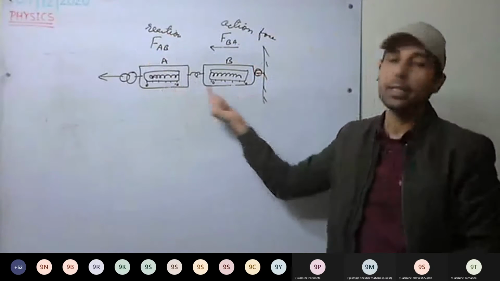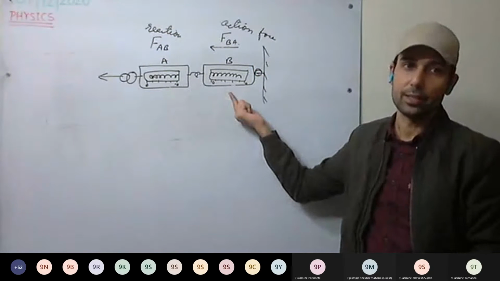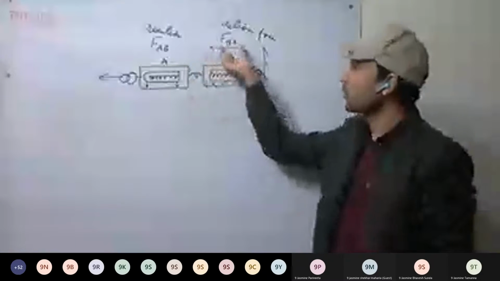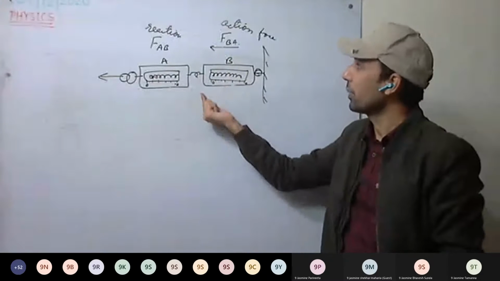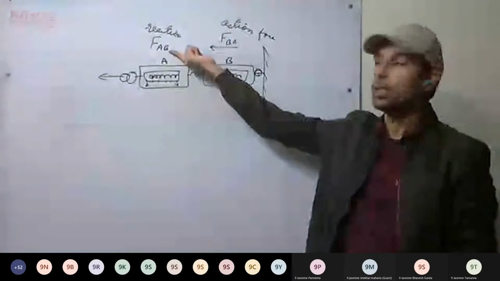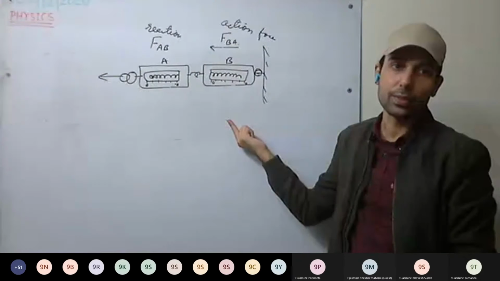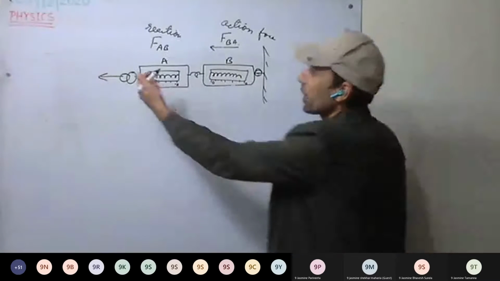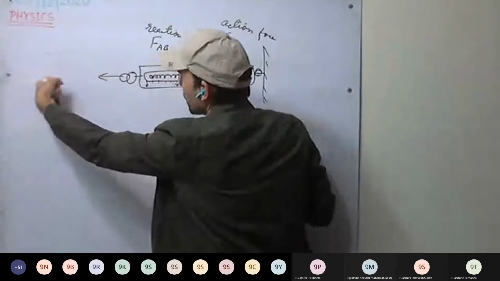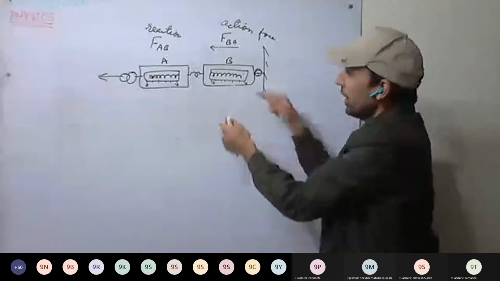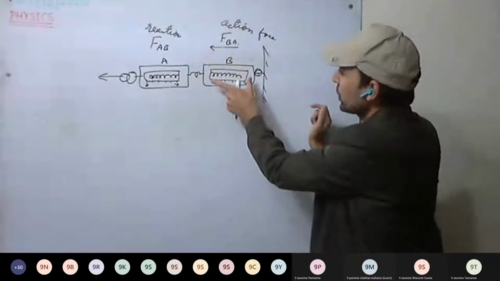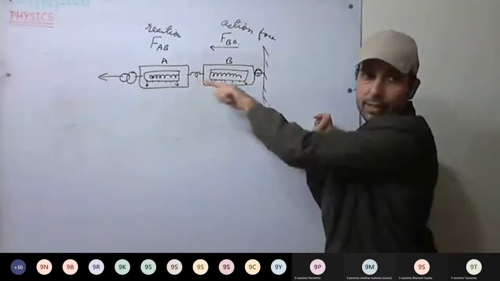Both the spring balances will show the same reading. Why? Because the action force is equal to the reaction force. They are showing equal readings, and we can say the action force is equal to the reaction force in magnitude. Okay, see again. When spring balance A is pulled, this big spring starts to compress, and force is applied in this direction.